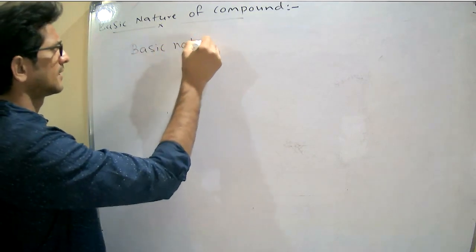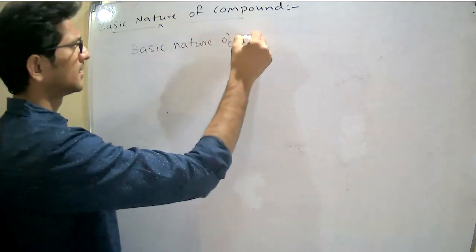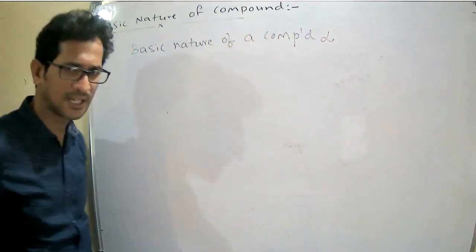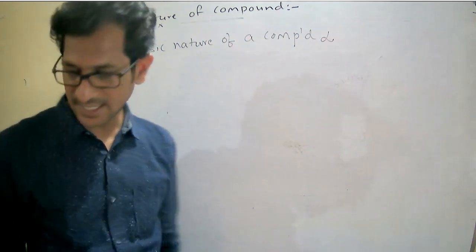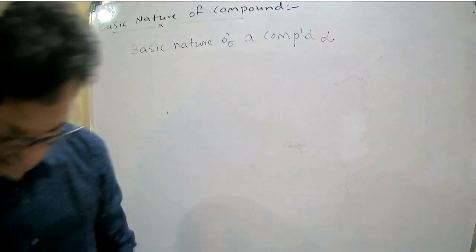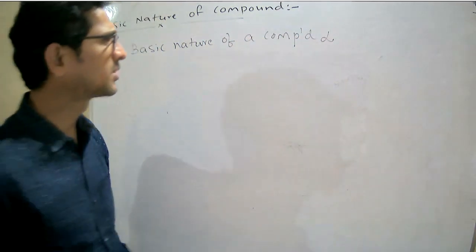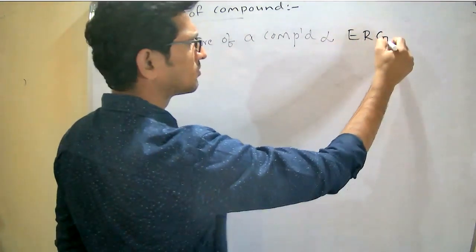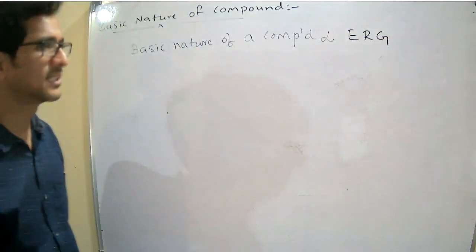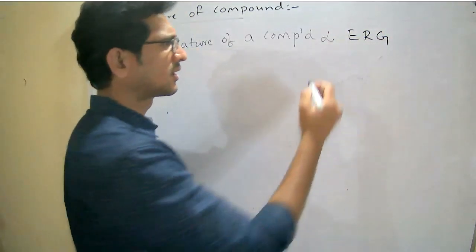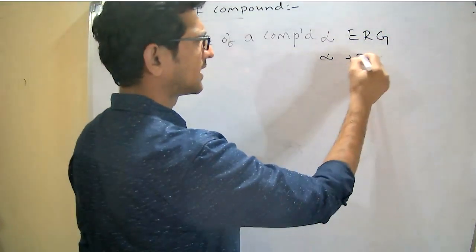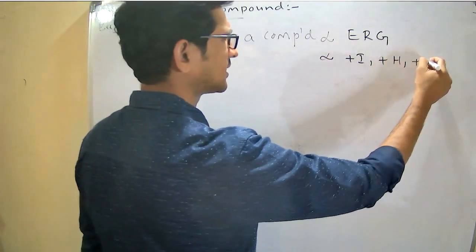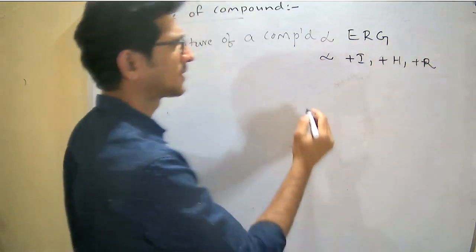the basic nature of a compound. The basic nature of a compound is directly proportional to the strength of the electron releasing group, that is plus inductive effect, hyperconjugation, resonance effect.